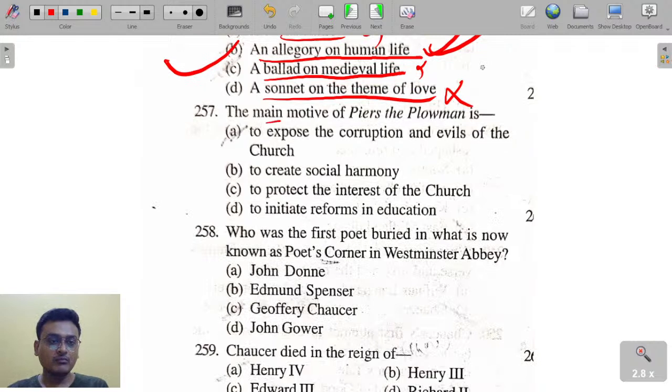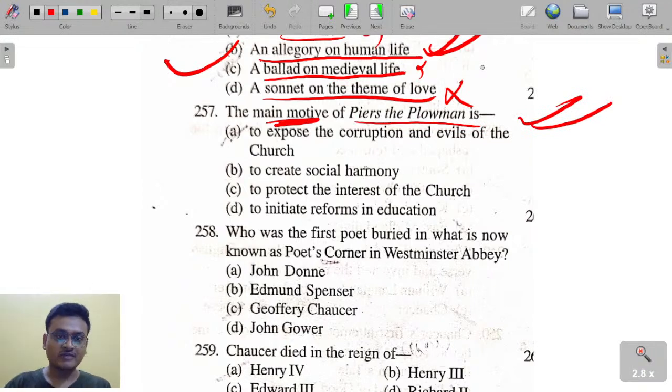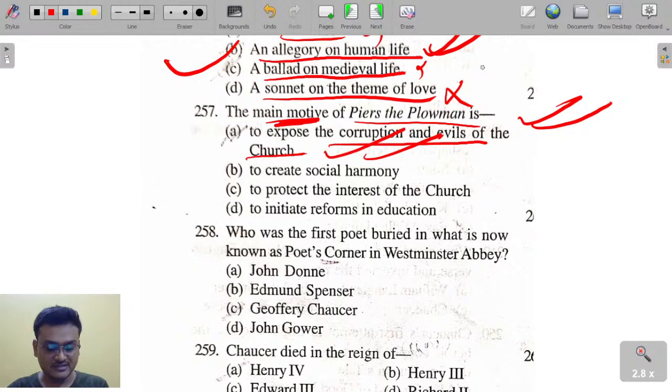What was the main motive of Piers the Plowman? This is an alliterative verse to expose the corruption and evils of the church. The main motive of Piers the Plowman was to expose the corruption and evils of the church. So 257, A is the right answer.